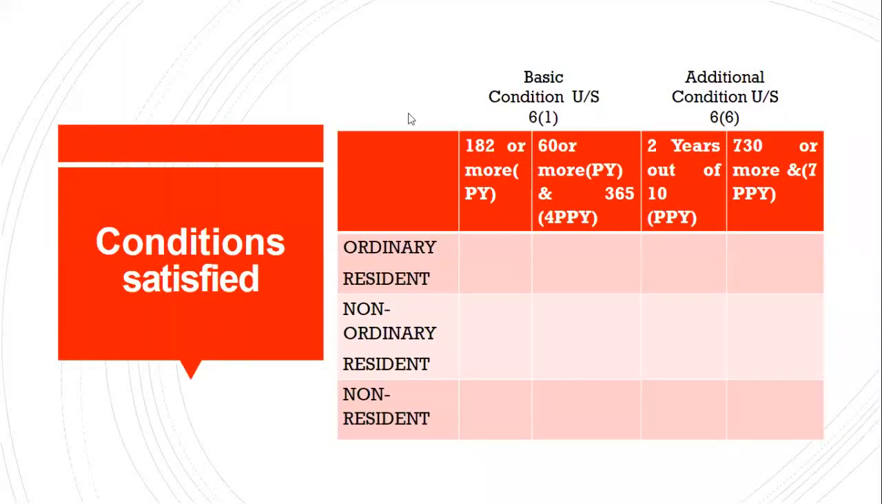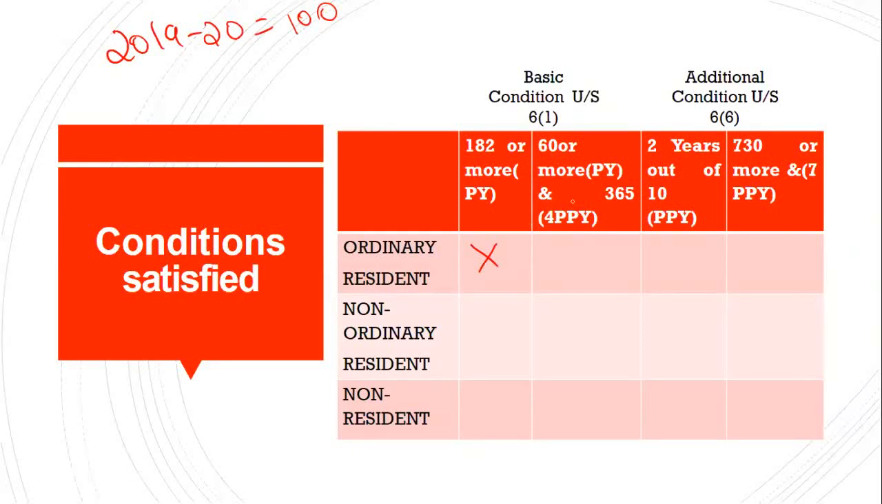So in the previous year, how many days did he stay? In the previous year 2019-20, how many days did he stay? 100 days only. So is he satisfying the first basic condition? No, sir. No, which means no. Second basic condition, what it says, that is 60 days or more. So in the previous year, how many days did he stay? 100, right? Yes, sir. So which is more than 60 days. So the first part of the second basic condition is satisfied.